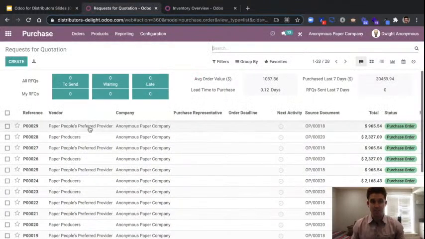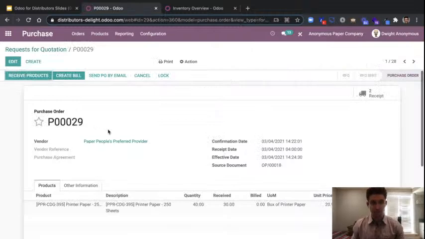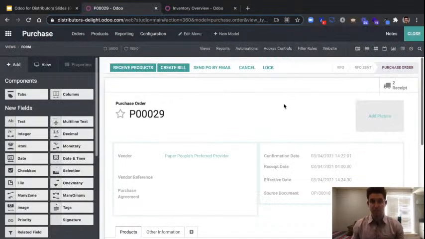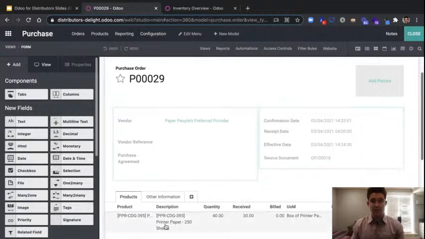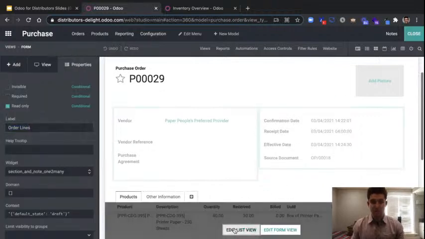So if I click in here to one of these purchase orders, I'm going to see the product that we're pulling, the quantity that we have. You may or may not recall, but on the product configuration page, there is a space for us to actually set up the weights for these particular products. And with Studio, we're going to be able to open up our database and customize anything and everything, again, with clicks, not code.